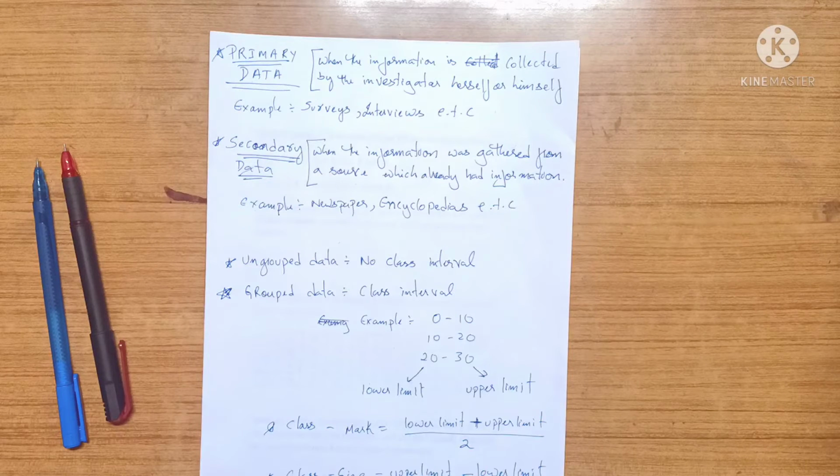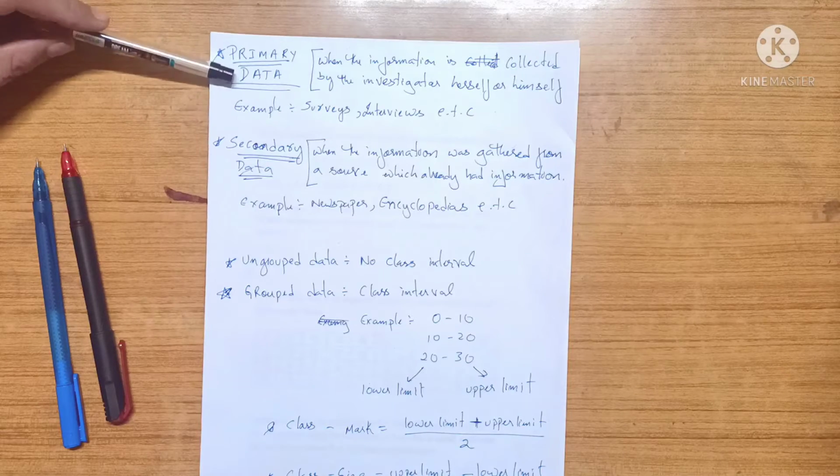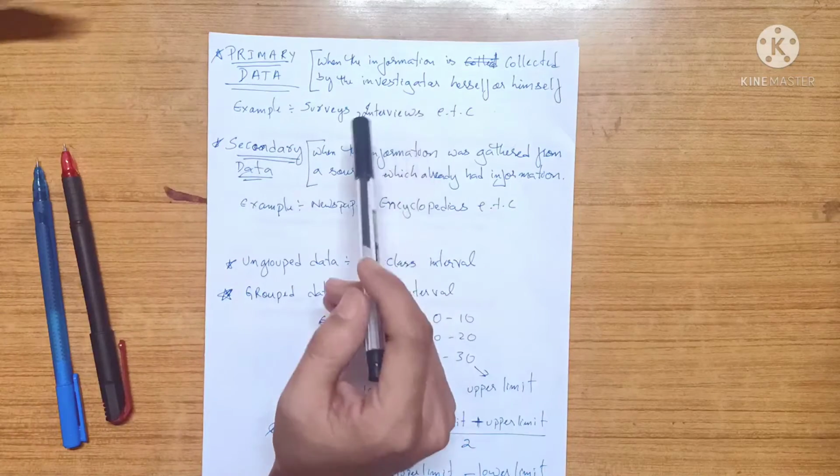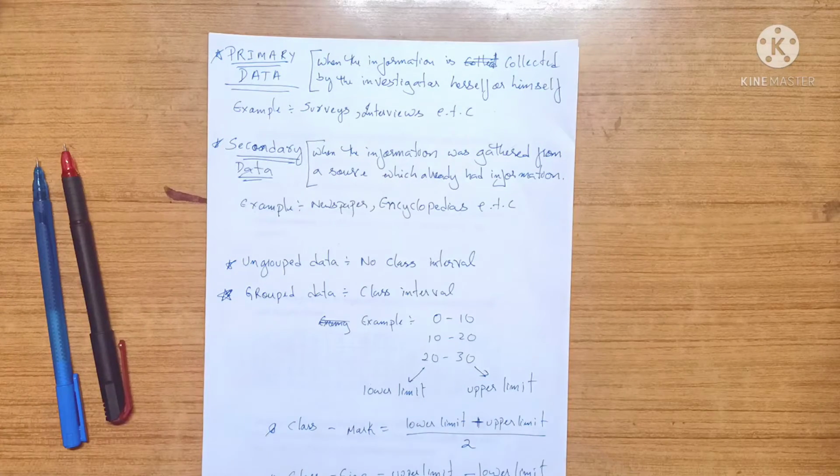It's quite easy. 14.1 basically won't come, but the only two definitions that have any importance from 14.1 are these two: primary data and secondary data. Primary is when someone goes personally and collects the data.